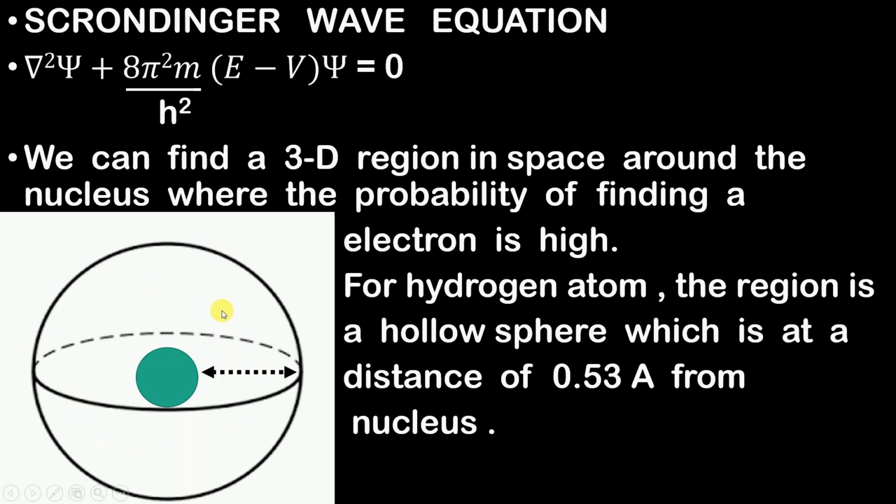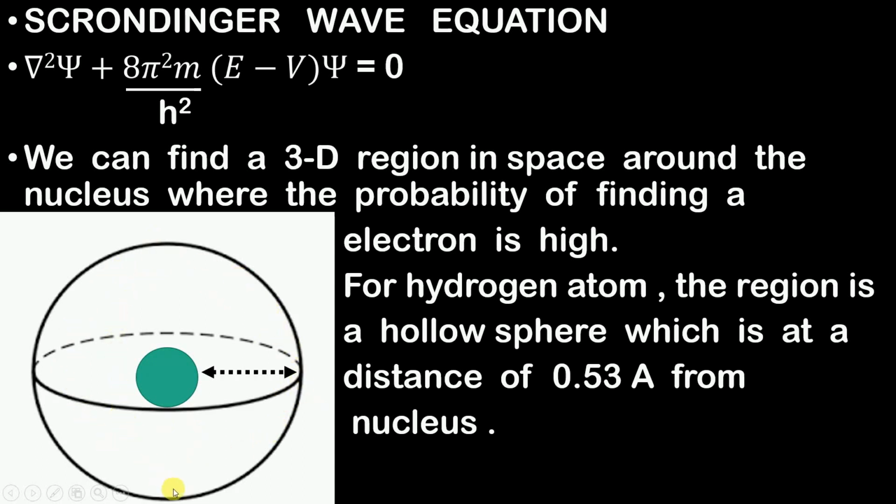And now I hope you all know the meaning of a hollow sphere. For example, a plastic cricket ball that we use. So he said that there is a hollow sphere around the nucleus which is at a distance of 0.53 angstrom. So around the nucleus there is a hollow sphere, and on this sphere we can find an electron. That is, the chance of finding an electron on this sphere is high.